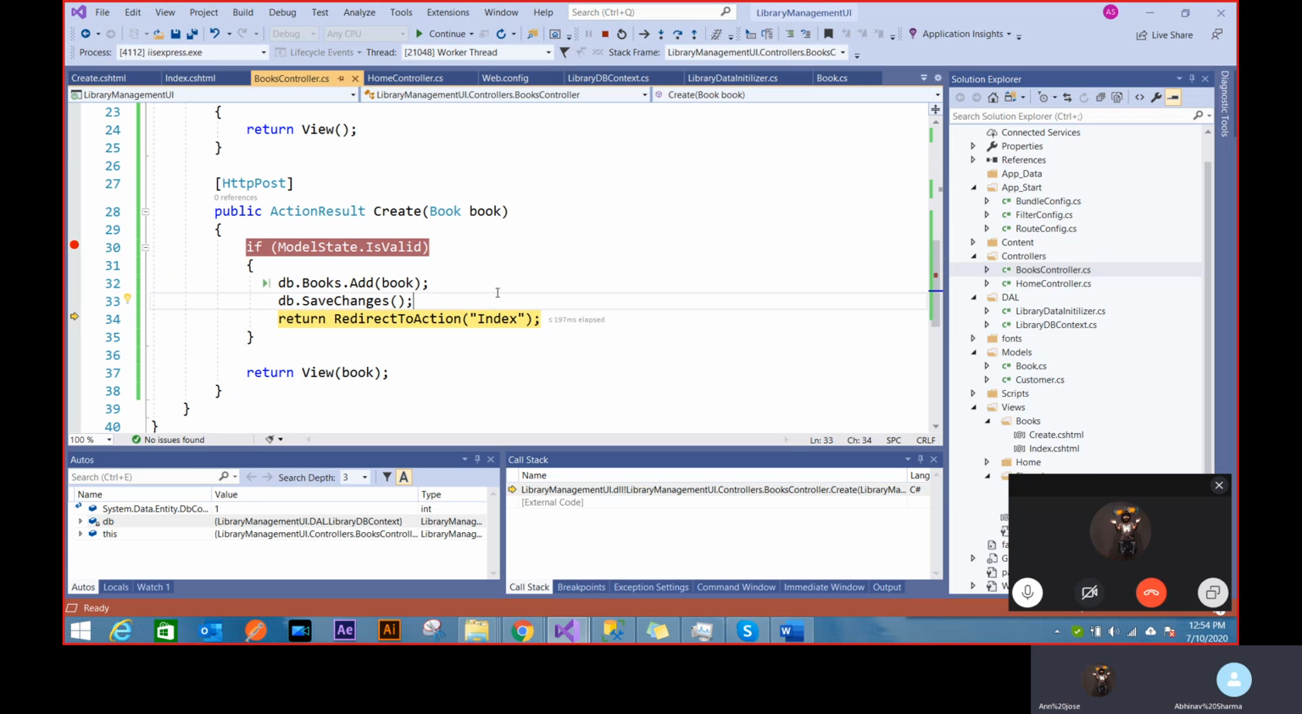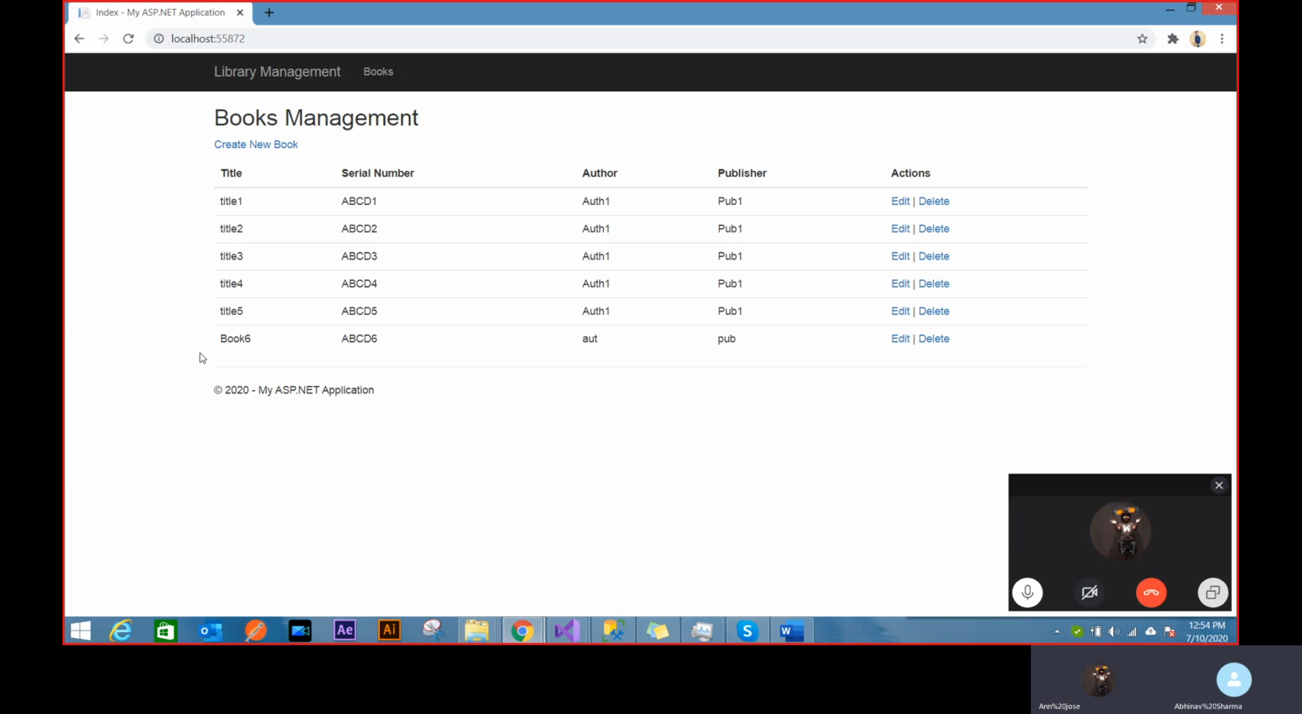I will show you those navigation properties. I won't even have to do those inner joins. Everything is pre-filled for me. So now as soon as I do that, I come back, it redirects me back to the action and I'll see the new record here. You see book 6 added.